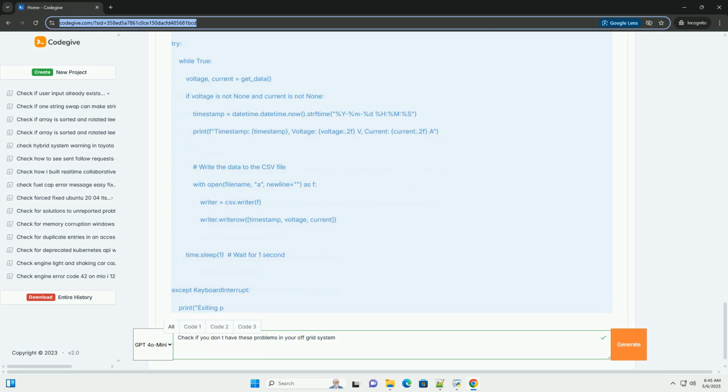6. Conclusion. Troubleshooting off-grid power systems requires a systematic approach and a good understanding of the system components and their functions. By following the diagnostic steps outlined in this tutorial and implementing a robust monitoring system, you can quickly identify and resolve problems, ensuring reliable and efficient operation of your off-grid system.